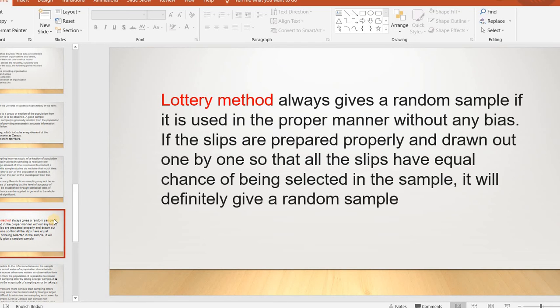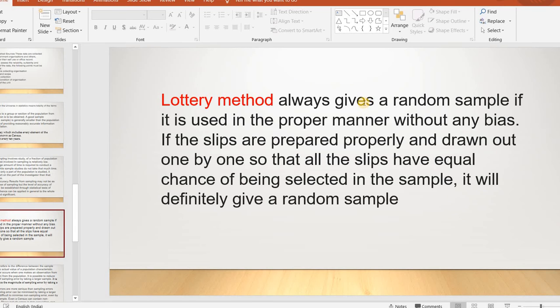In sampling, another method is the lottery method. The lottery method always gives a random sample if it is used in the proper manner without any bias.